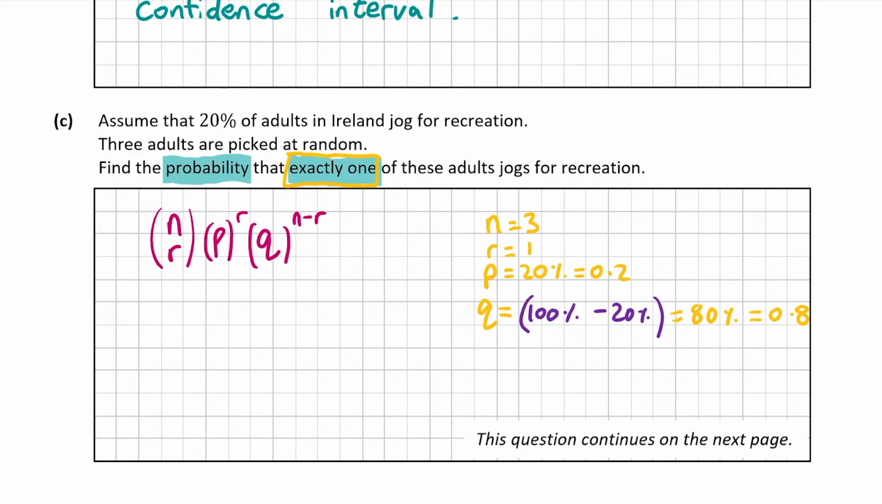Let's fill them in. So n is 3, r is 1, p is 0.2, r is 1 again, and q is 0.8. That's going to be to the power of n minus r.